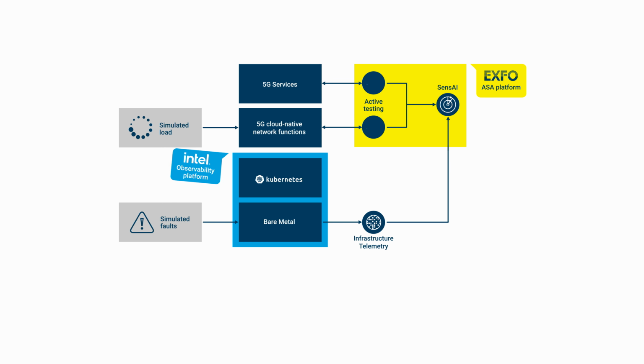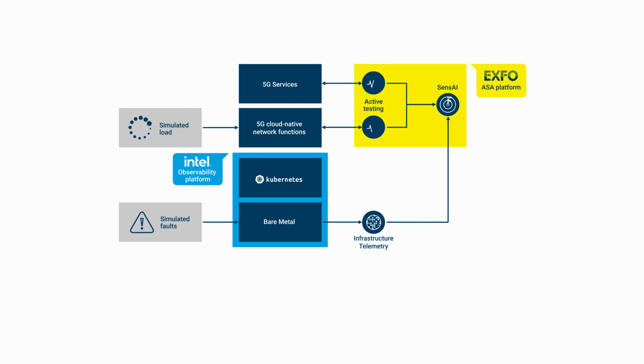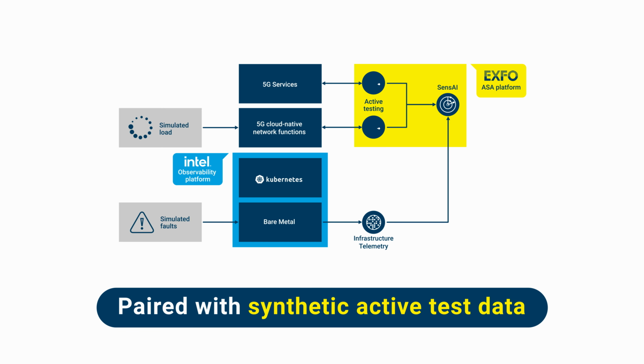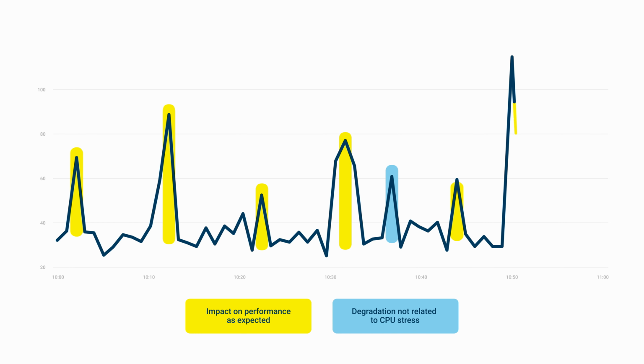possible. Intel Platform Telemetry Insights provides visibility into the performance of the underlying CPU, cores, and cache, as well as Kubernetes, Linux OS, and other infrastructure software. This data is paired with synthetic active test data from the EXFO microverifier and then fed to the machine learning-driven analytics engine. For our noisy neighbor use case, a process was run to stress the CPU every 10 minutes.